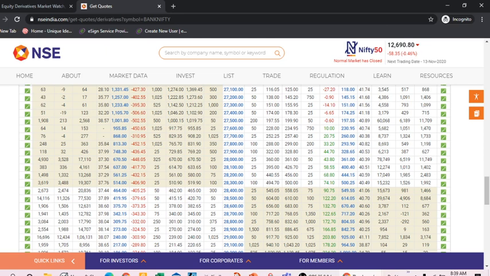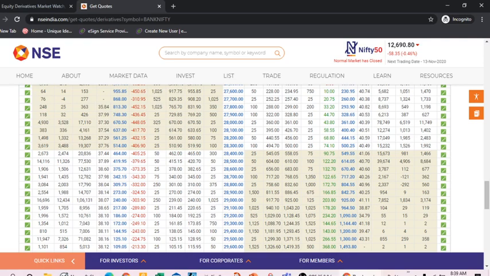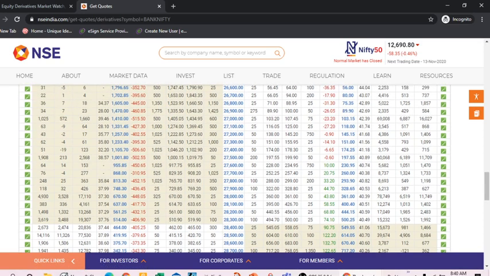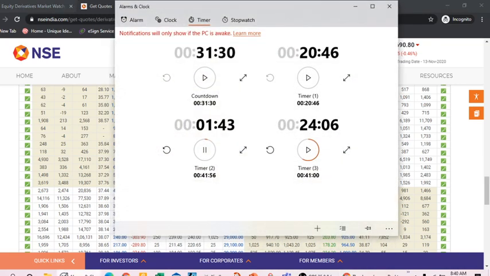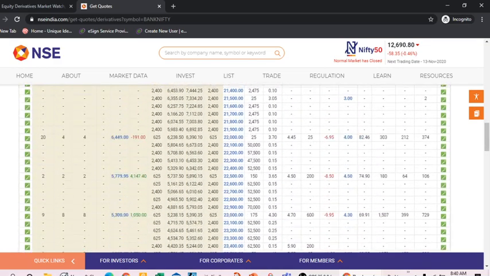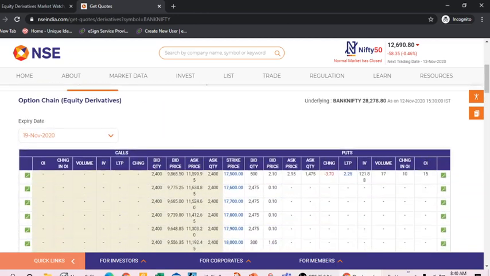So for institutions and FII positions, we judge that there are real positions and artificial positions, and artificial positions can be changed anytime. It is very difficult to find the artificial positions in this option chain analysis. But what do we mean by positions? Positions are the last traded price and open interest, and the change in open interest is the positions.